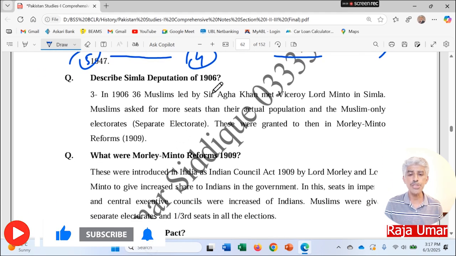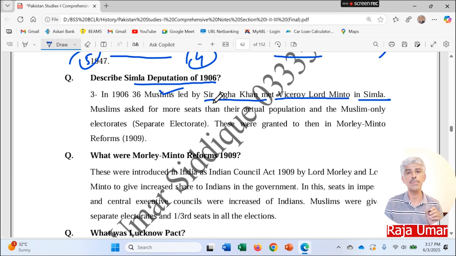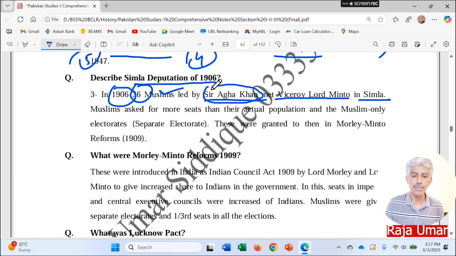Describe similar deputation of 1906. Similar deputation. In 1906, 36 prominent Muslim leaders led by Sir Aga Khan met Viceroy Lord Minto at Simla. So it is quite a detailed sentence. Number 1, it showed that in 1906, 36 Muslim leaders under the headship of Sir Aga Khan met Lord Minto, Viceroy of the subcontinent.